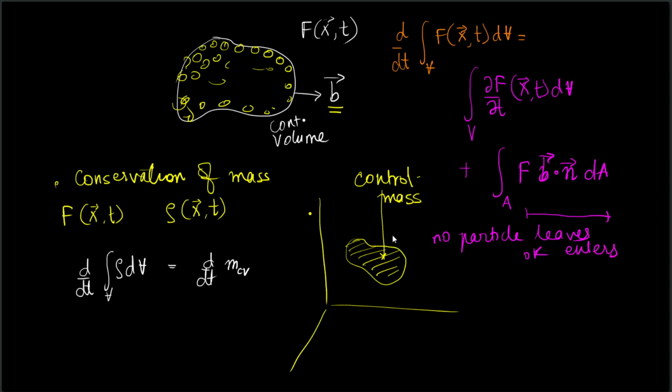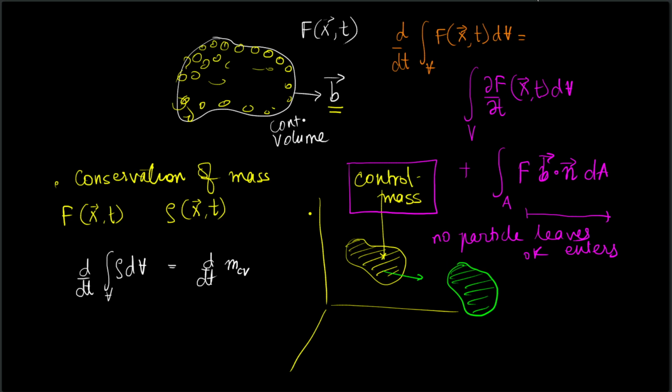So this means that if I have identified a control mass, the total mass of that control volume will remain constant. When it moves in a flow, this control mass can deform, but the total mass will remain constant.